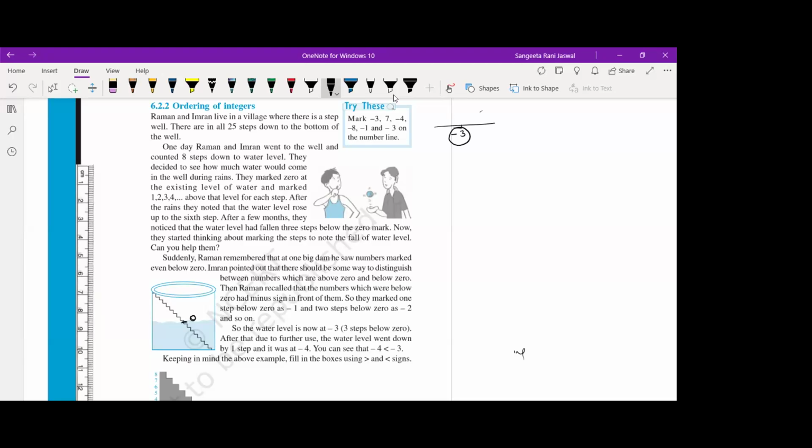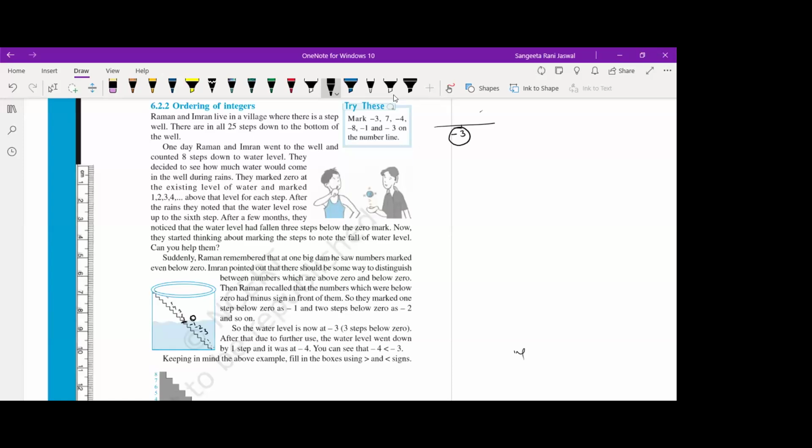So the steps above the water level, like this up one, this is first step, so it's 1. Second step, 2, then 3, then 4, then 5, and so on. Okay. And the steps below, that is immersed inside the water, we mark as -1, -2, -3, and so on. Right?